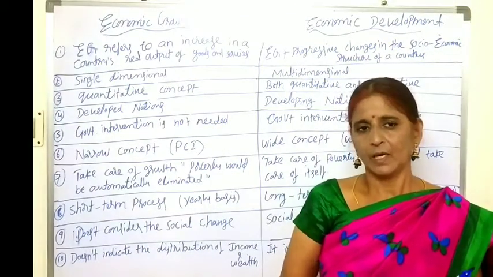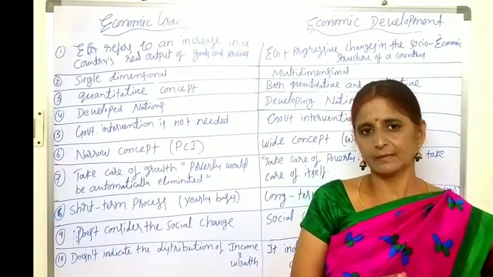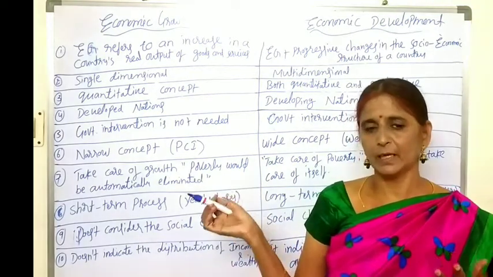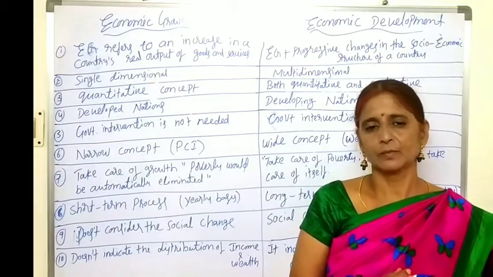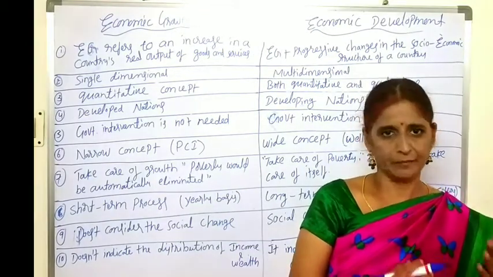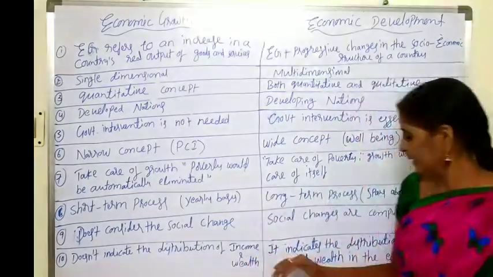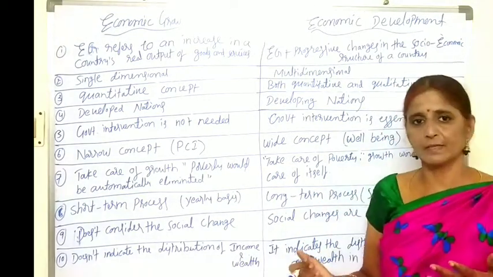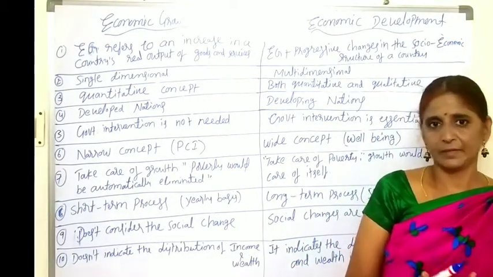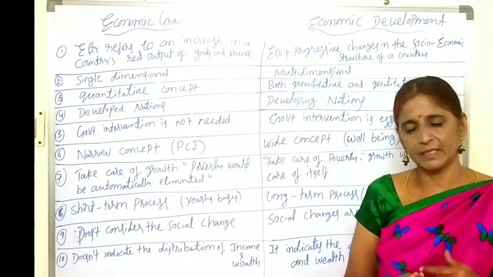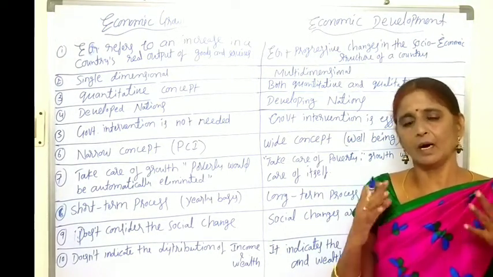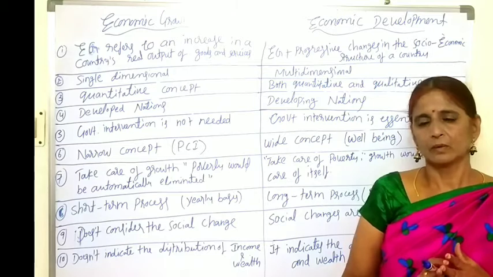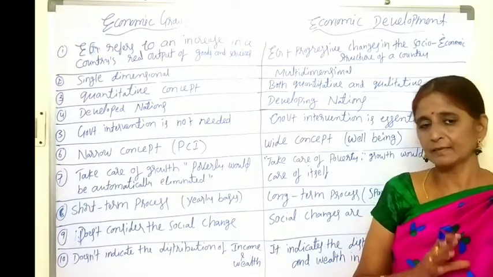And children, next one, comparing economic growth is an easy concept. Why? Because we are analyzing the countries in the world, developed and developing, by comparing the economic growth, national income and per capita income. So it is easy to measure growth and to compare the growth of different countries. But to compare economic development is not an easy process. Why? Because we have to observe several elements in the economy: education, healthcare, sanitation, life expectancy, literacy, poverty, employment, all are studied to compare the development of nations. So it is not an easy task.